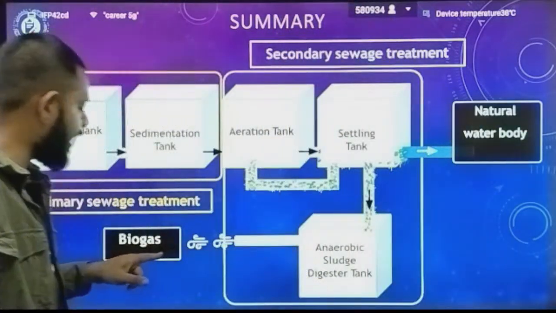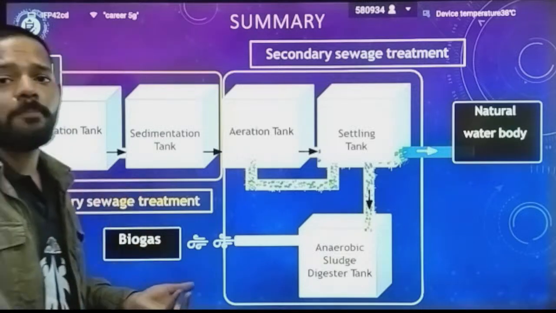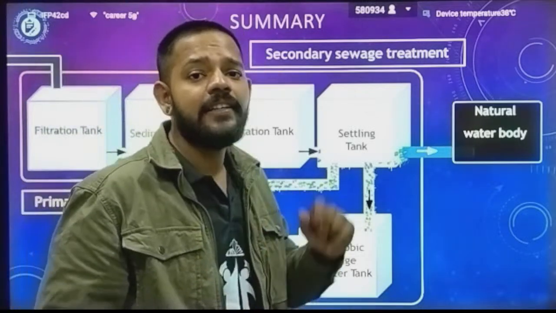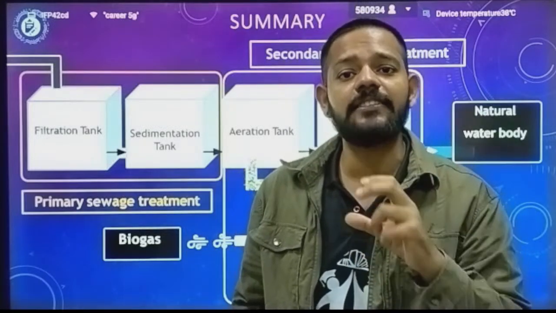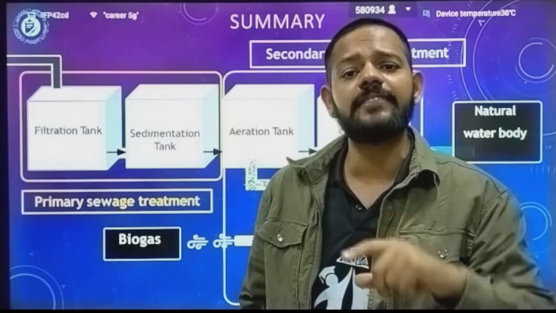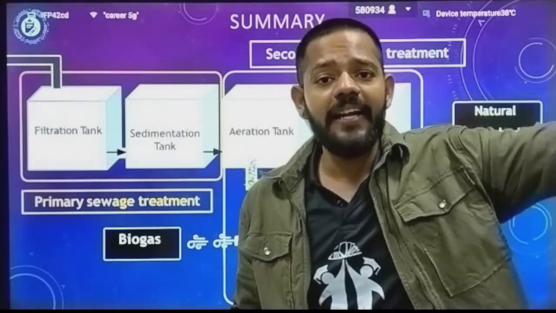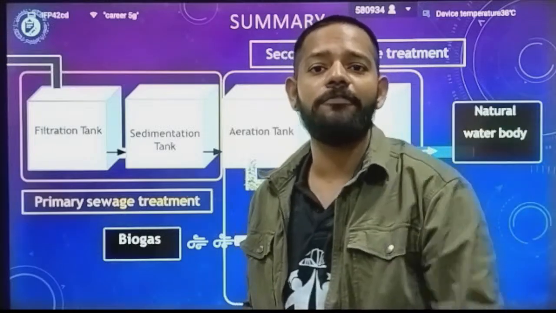That biogas is used for the production of energy. After the biogas is produced fully, the remaining activated sludge gets dried, and the dried activated sludge is used as a biofertilizer.